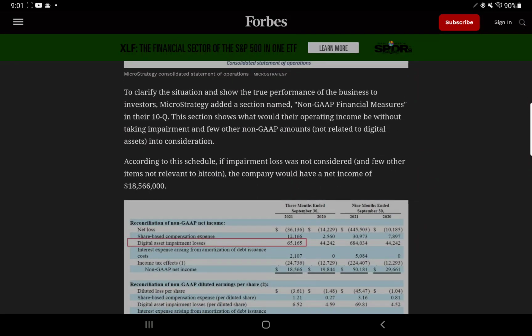I apologize, I hit the stop button on accident, so I loaded that last one up, and now I wanted to read this last part, and then we'll get into the charts real quick.